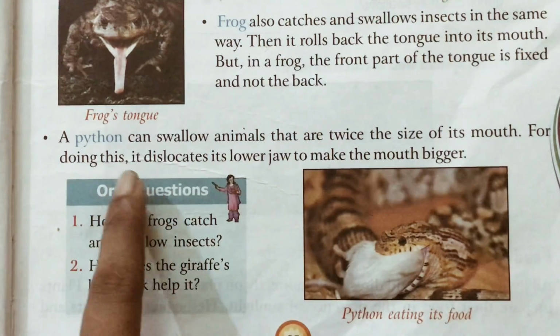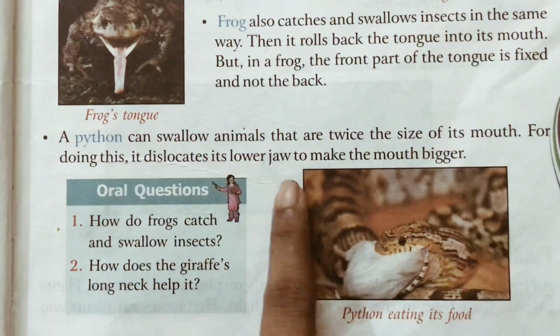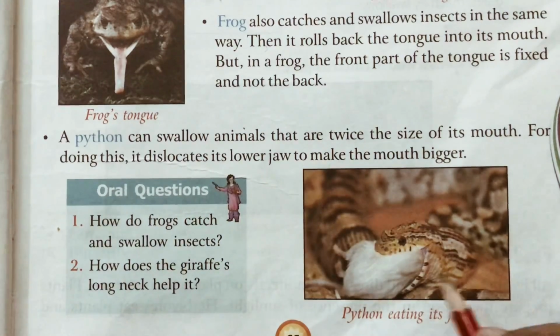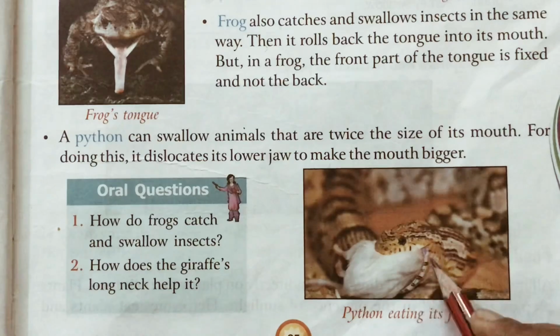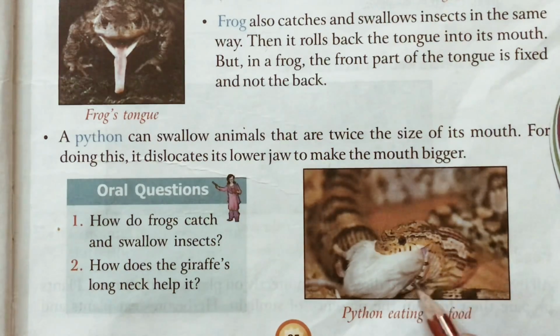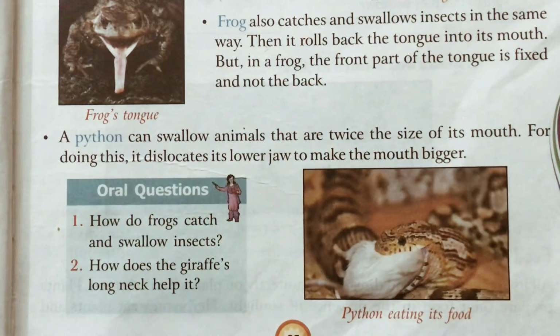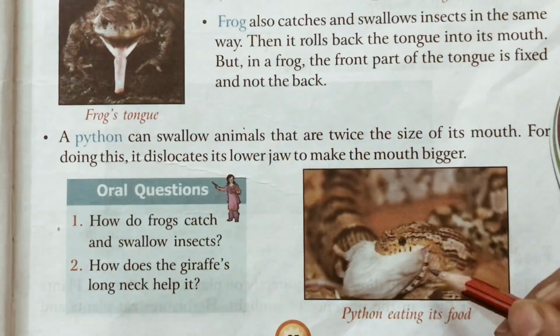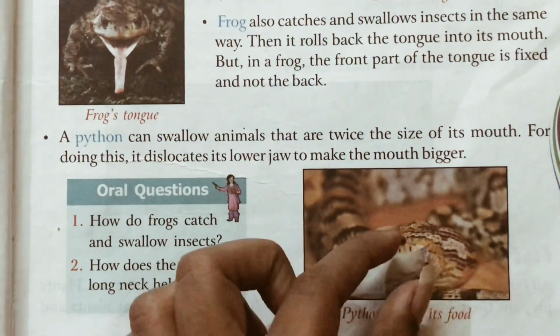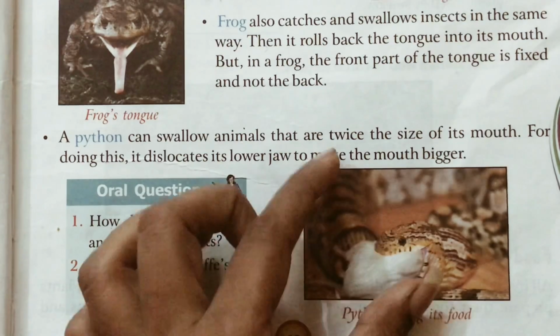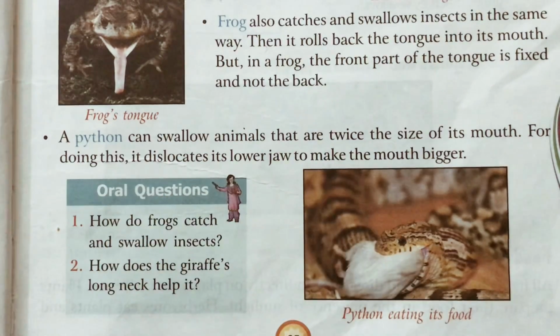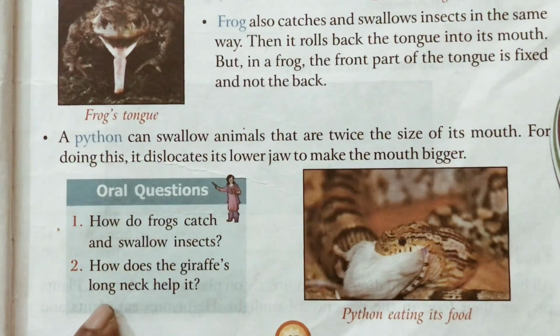For doing this, they dislocate the lower jaw to make the mouth bigger. This is the lower jaw, children. It dislocates the lower jaw and makes the mouth big, and then it swallows the animal that is twice the size of its mouth. Twice means double size. This is the mouth of a python, and if the animal is this much big, then also it can swallow.